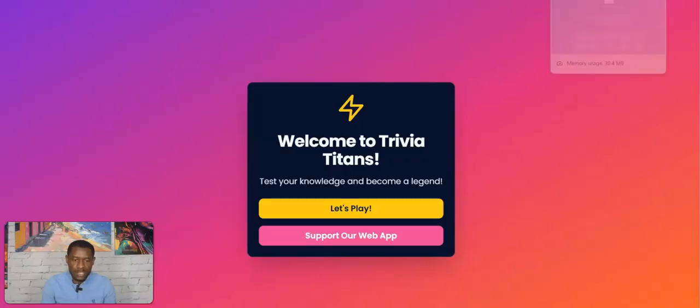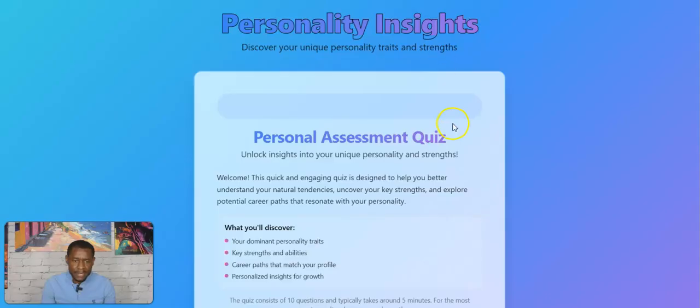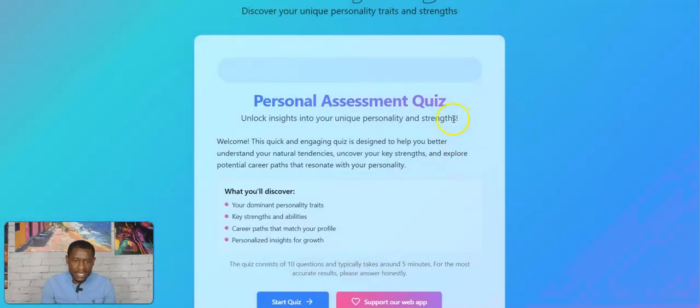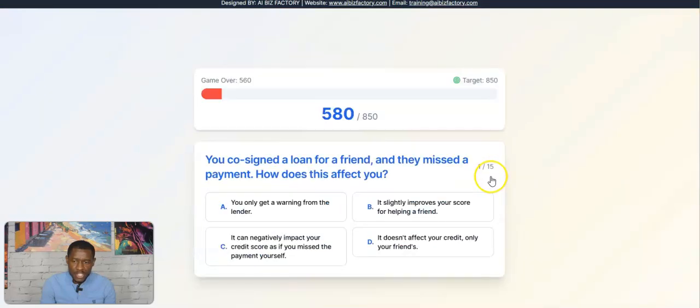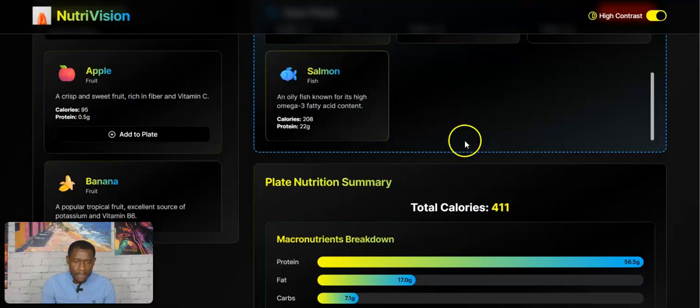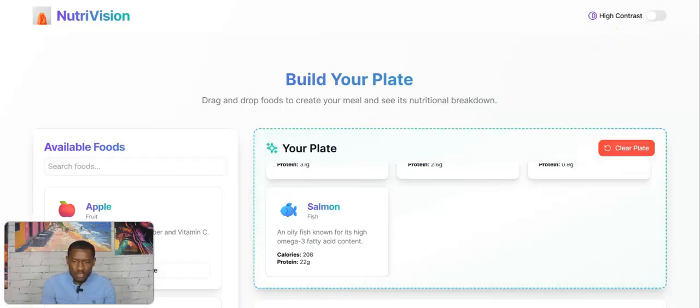So this is one of the apps, because you can create consumer apps, right? You can create business apps. You can create different types of apps, right? So this is an assessment app, so this is more of a business web app, right? This is a credit education app, more of an educational app. And then what else did I create? This is nutrition vision, so this will be more of a consumer app. So you can create different types of apps, right?